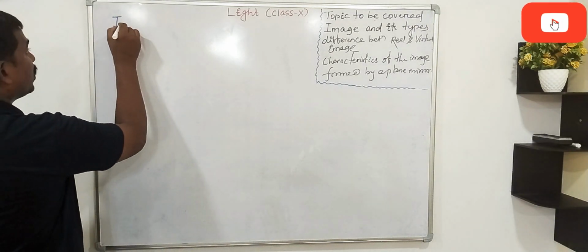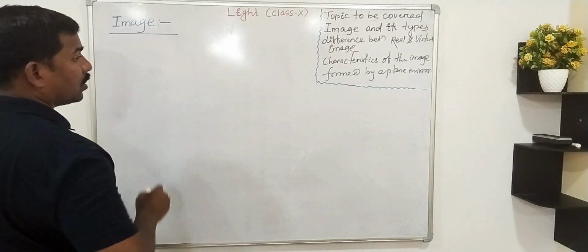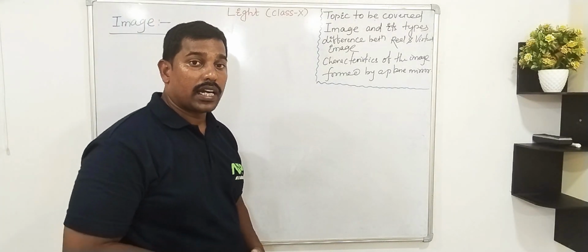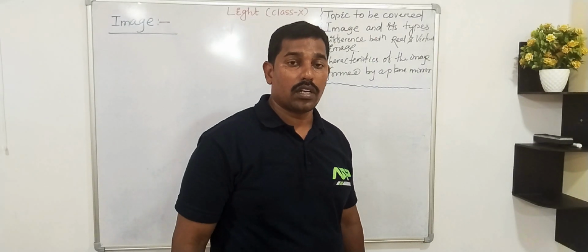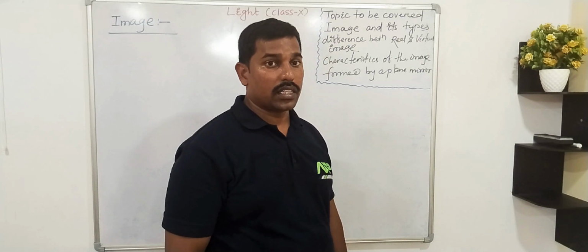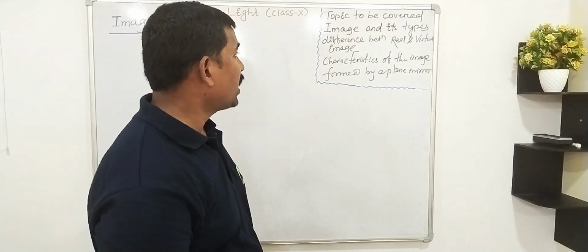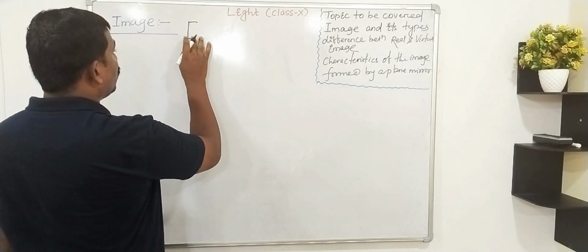What is image? Image is nothing but when we stand in front of a plane mirror, then we can see our own face. That is known as our image. Then types of image. Images are of two types.